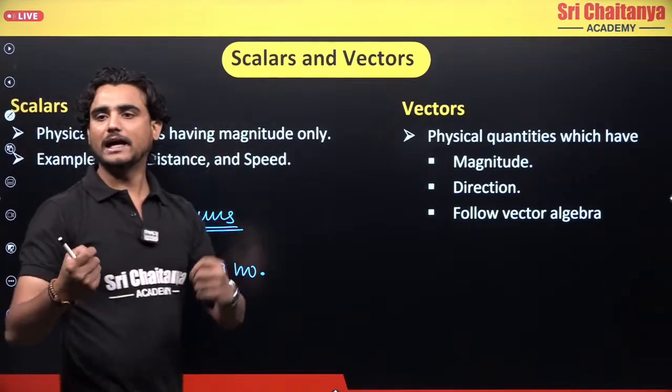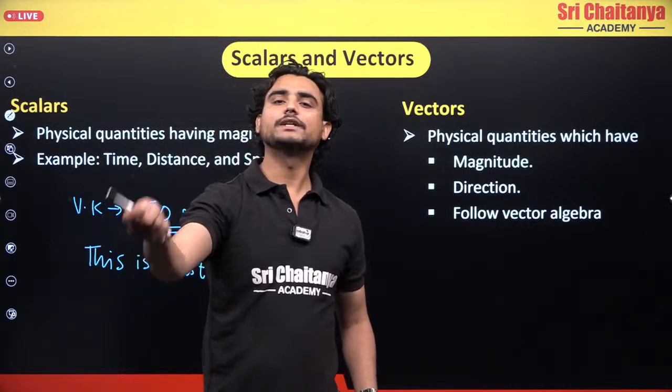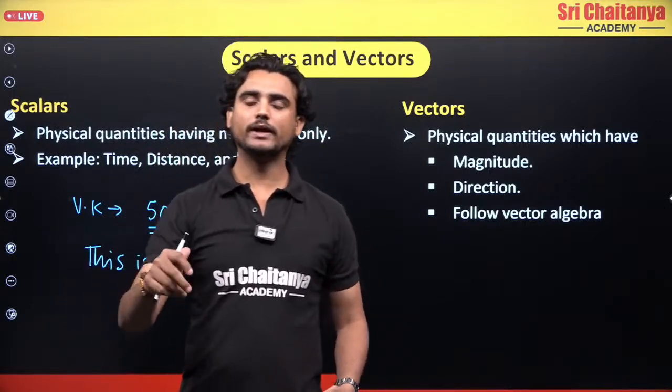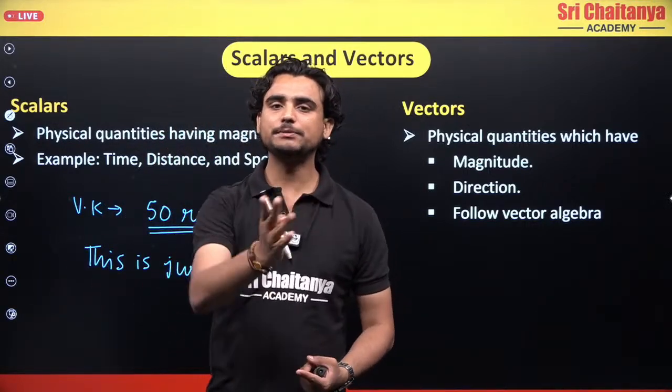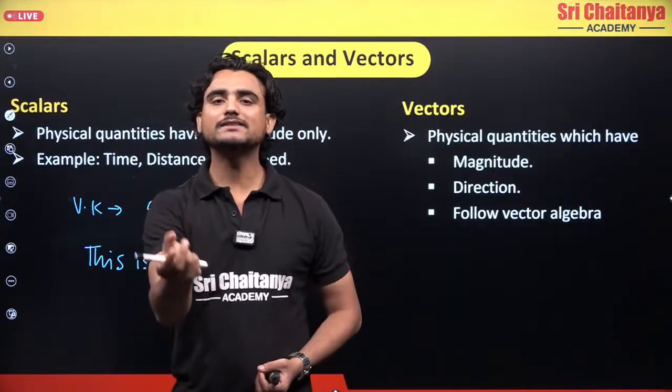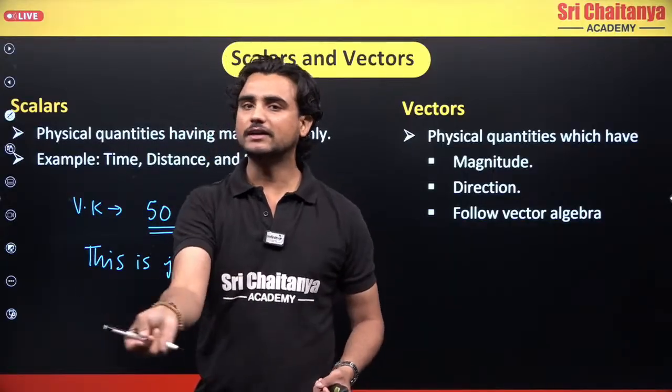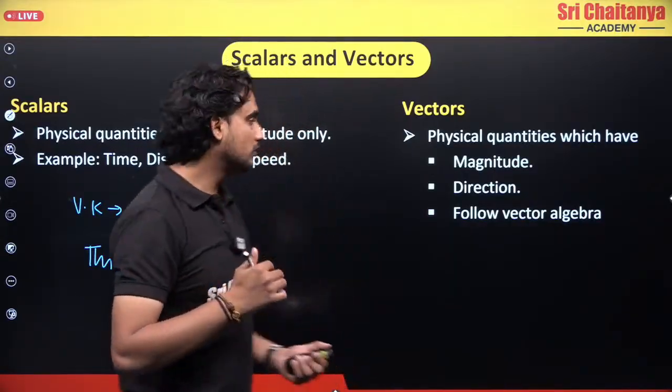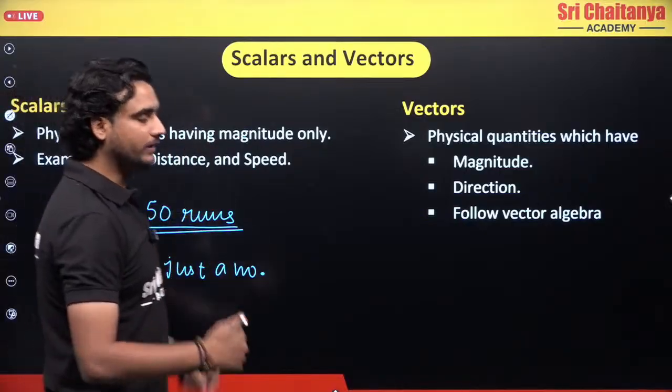Speed, okay, I am running at a speed of 10 kilometers per hour, or basically when you are going on a bike, you see the speedometer, no? It tells you what the speed of that particular vehicle is at that time, right? So these are the scalar quantities.